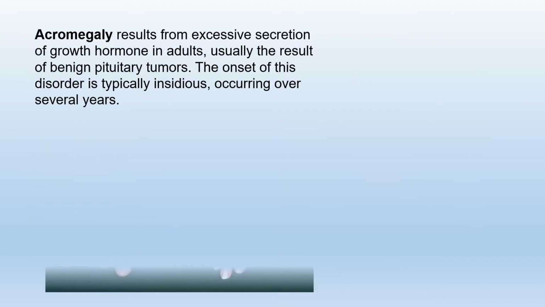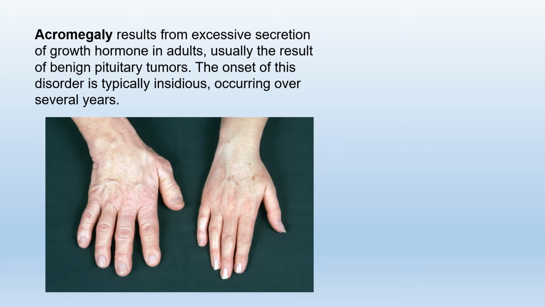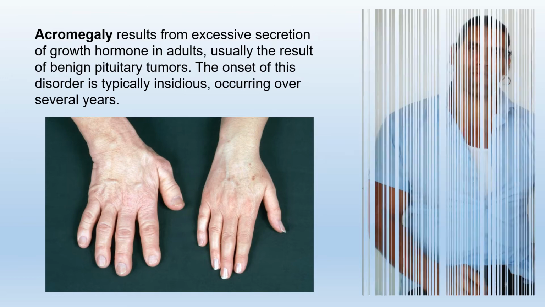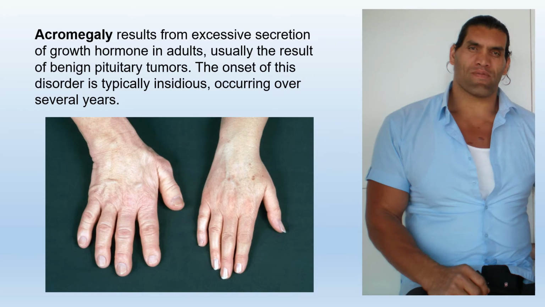Acromegaly results from excessive secretion of growth hormone in adults. Usually it's the result of benign pituitary tumors. The onset of this disorder is typically insidious, occurring over several years. Clinical signs of acromegaly include overgrowth of extremities, soft tissue swelling, abnormalities in jaw structures, and cardiac diseases. Most of you know this man, the Great Khali. He is a case of acromegaly.